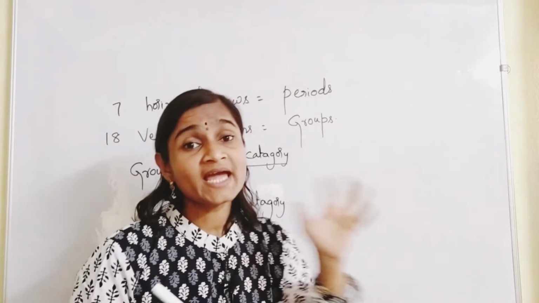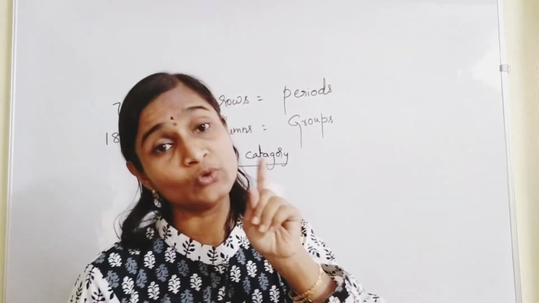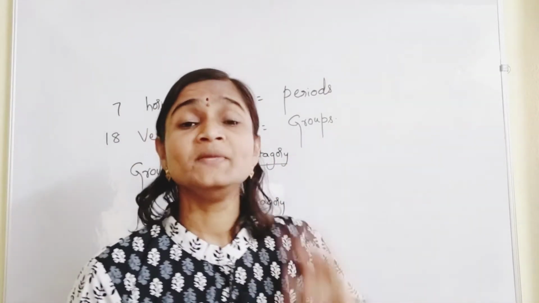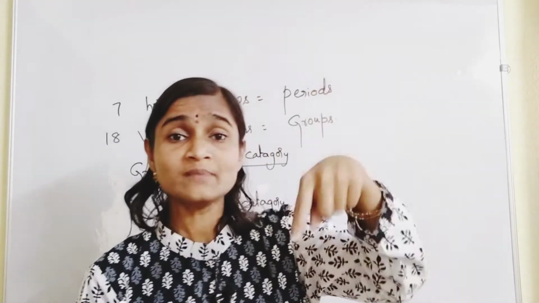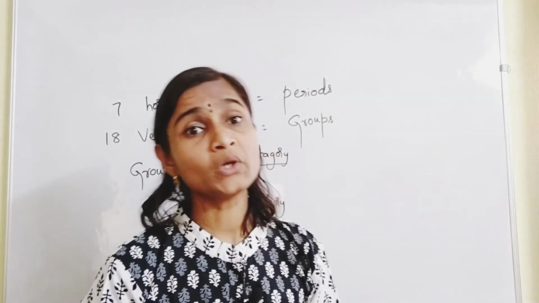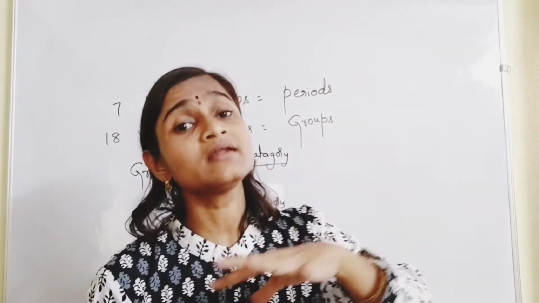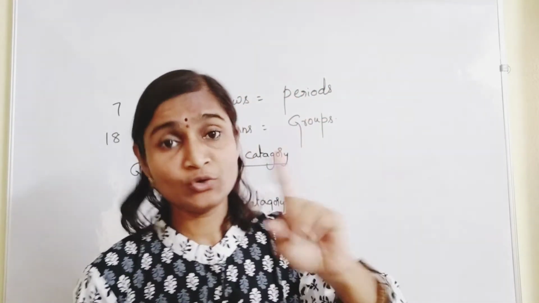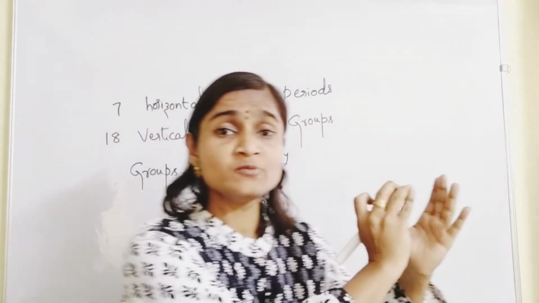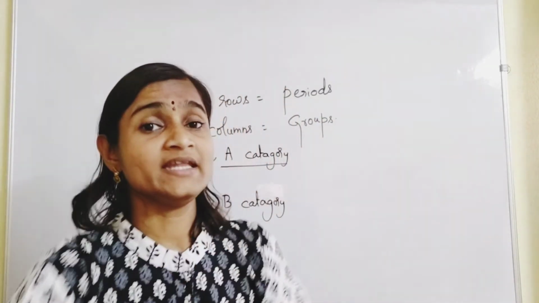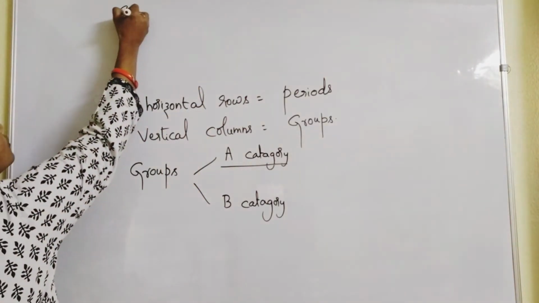In B category groups, 3 vertical columns together is treated as one group only. When we discuss B category groups, you will understand it better. Vertical columns will be 18 only, but in B category groups, 3 vertical columns will be together termed as one group. So that's why 16 groups. 8 A category groups are there and 8 B category groups are there. So let us learn about groups of category A.